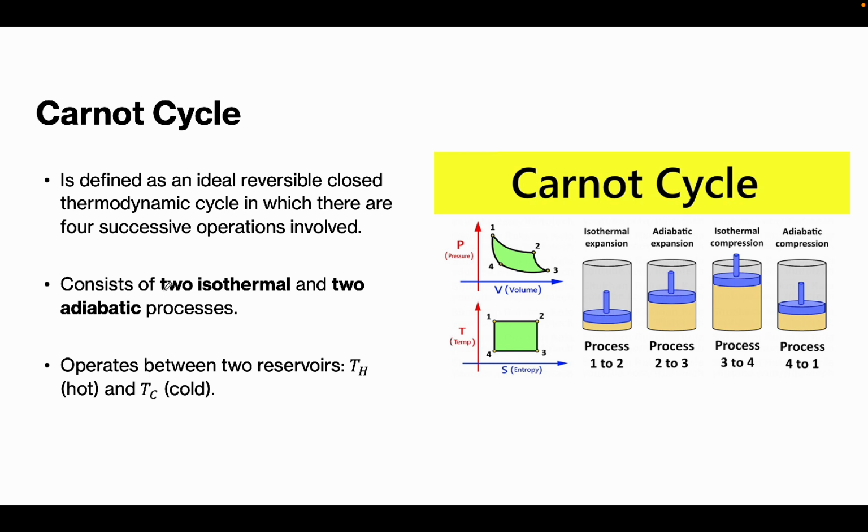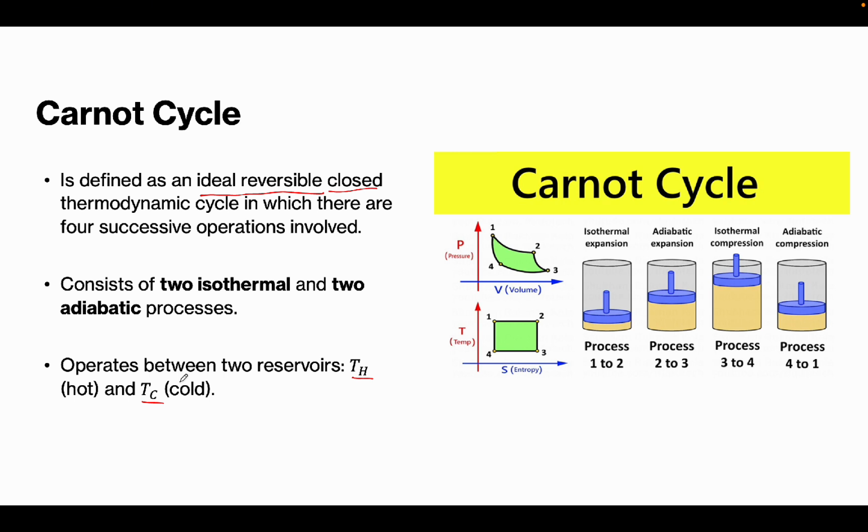By the way, before we proceed, the Carnot cycle is defined as an ideal reversible closed thermodynamic cycle in which there are 4 successive operations involved. Okay, so it consists of two isothermal and 2 adiabatic processes. We will explain each of the processes later on. And also it operates between 2 reservoirs, T sub H, the hot temperature, and T sub C, which is the cold temperature. The Carnot cycle is also known as the ideal or theoretical engine.